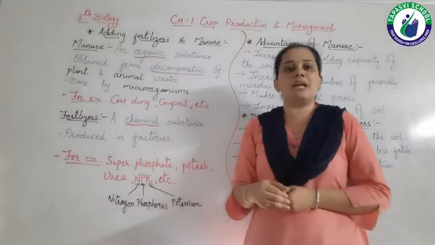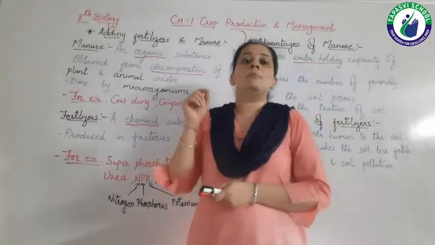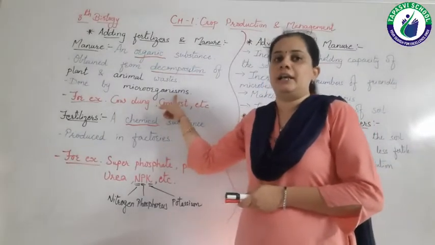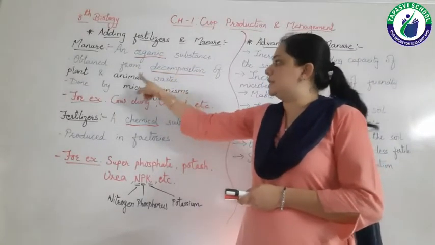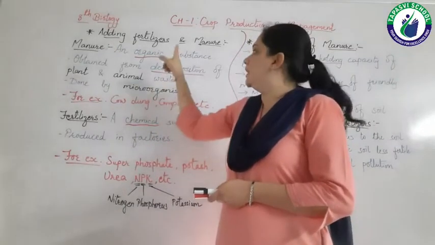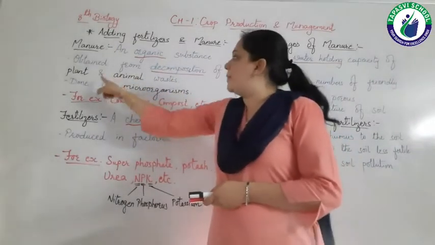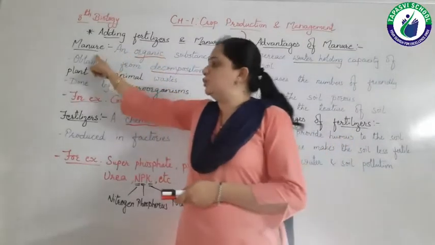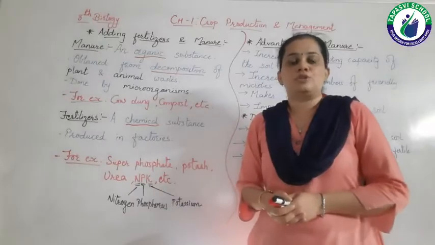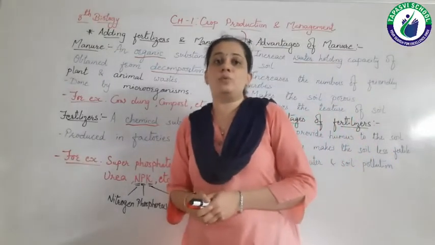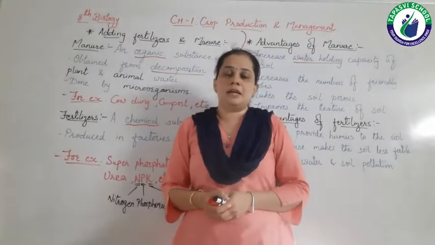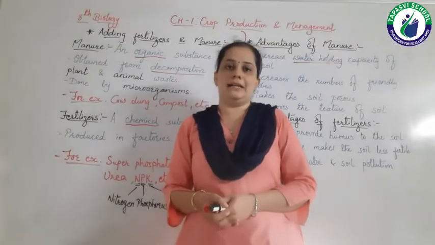How do they get manure? Because the microorganisms which are present in the soil, they will decompose this plant and animal waste, and they will convert this plant and animal waste into manure, an organic substance. So this is the process how we get manure. We get manure in the farms, at our home also, in the gardens.